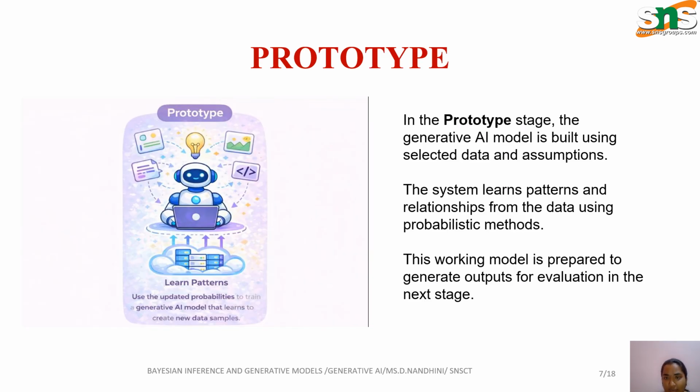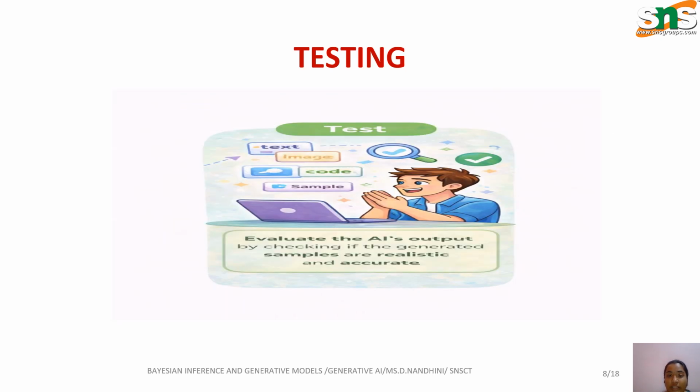So, in the prototype phase, if a pattern is recognized, then this generative AI builds and selects data and assumes the data. The system learns the patterns and relationships among the data using a probabilistic method. A working model is prepared to generate output for evaluation in the next stages. So, how has it been tested? It has been tested with the help of some